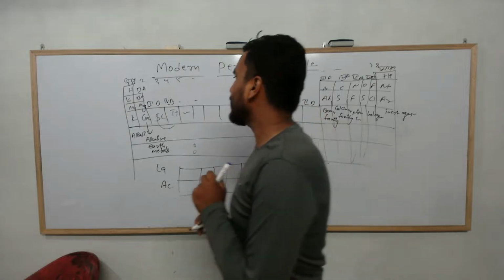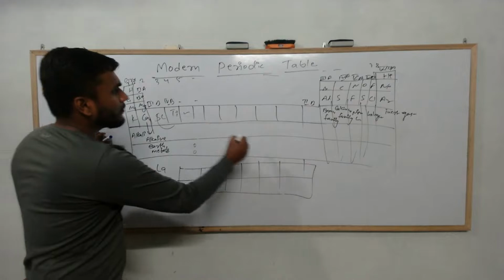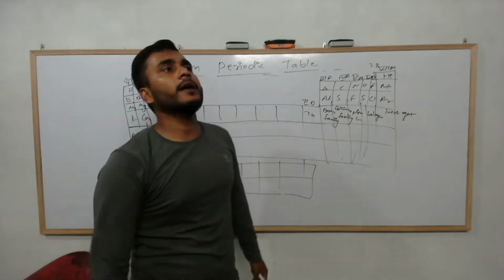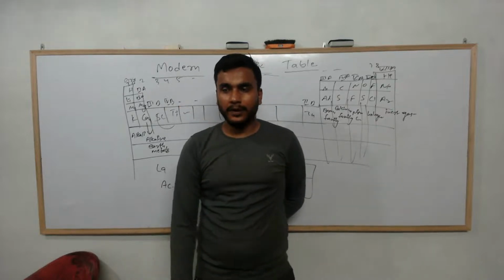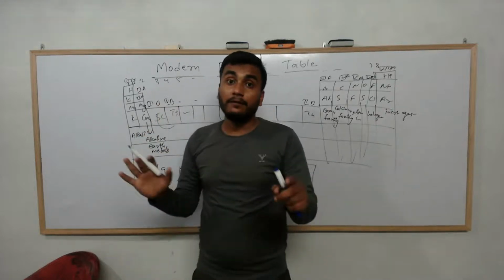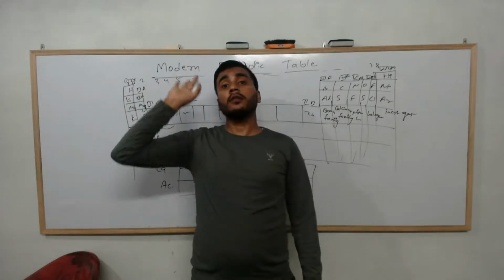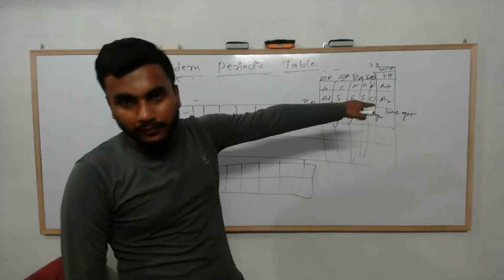Another thing we can see over here: from scandium up to zinc, these 10 elements he named as transition elements. The meaning of transition element is that they have variable valency. They don't have just one valency; they can have two, three, four, five valencies. That's why they are completely different from the rest of the elements.